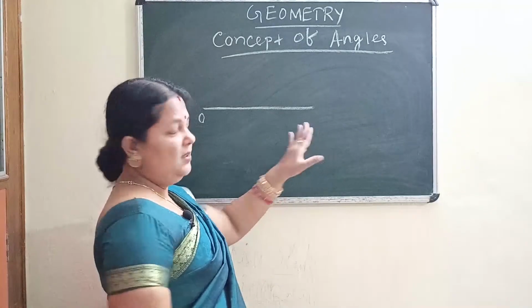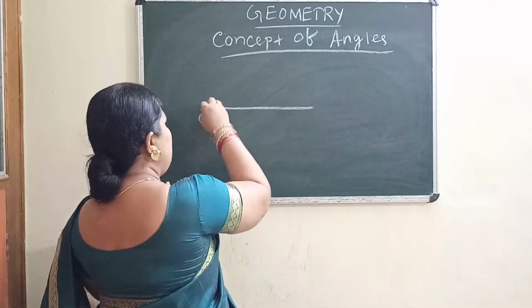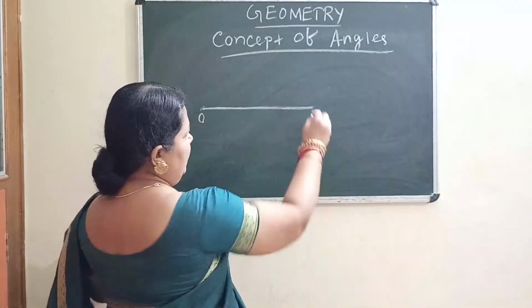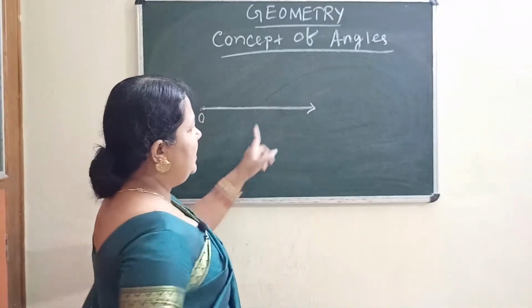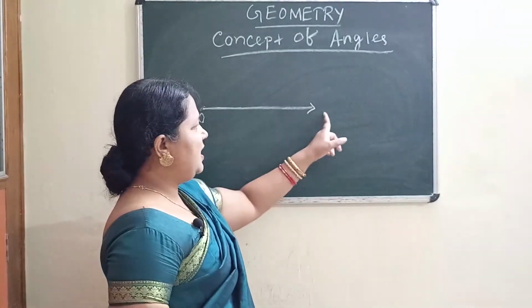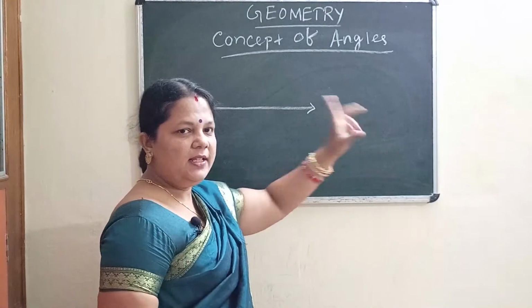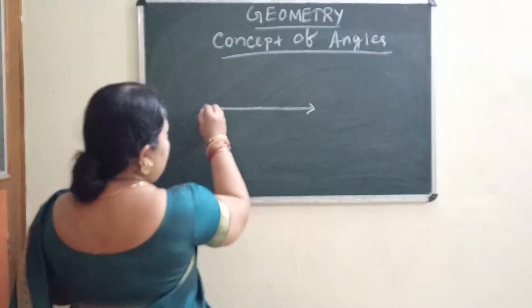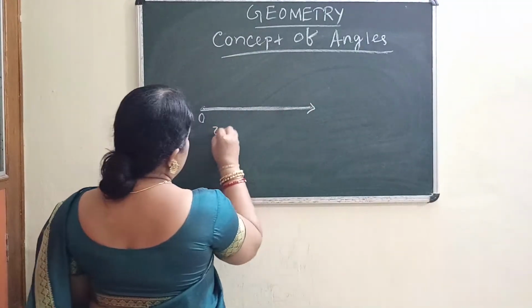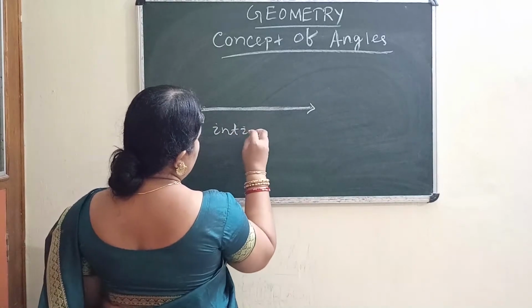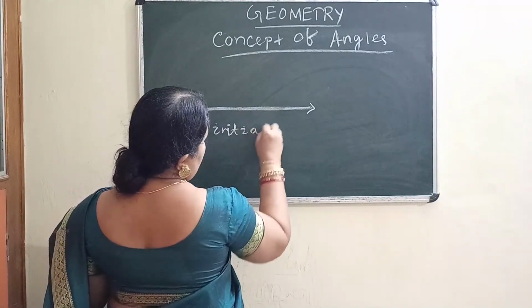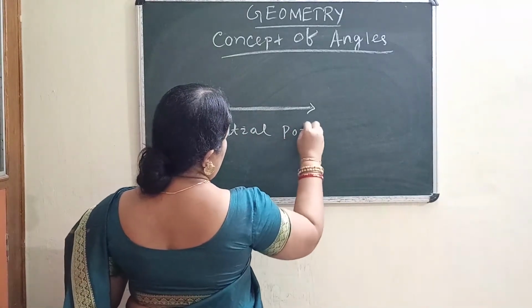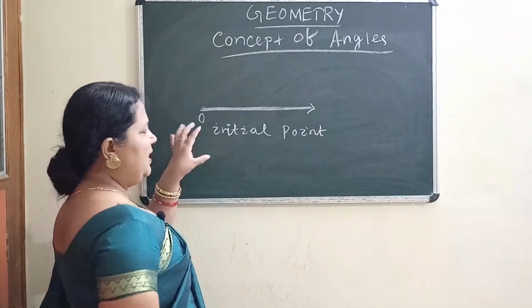Children, do you remember? There is only one end point, and this ray is extendable in this direction only. This is called the initial point or the starting point.